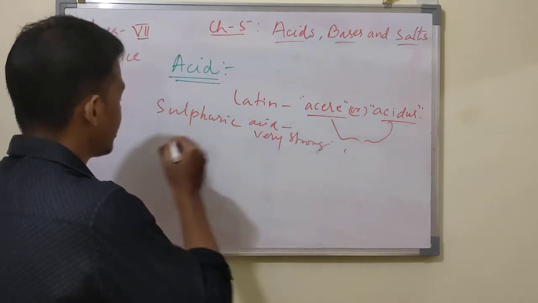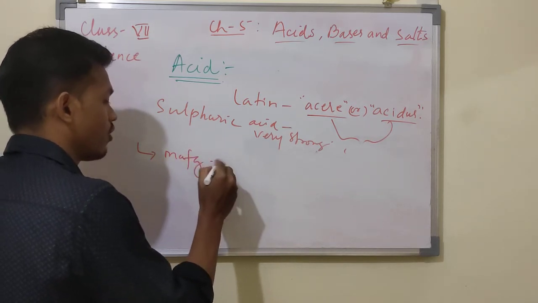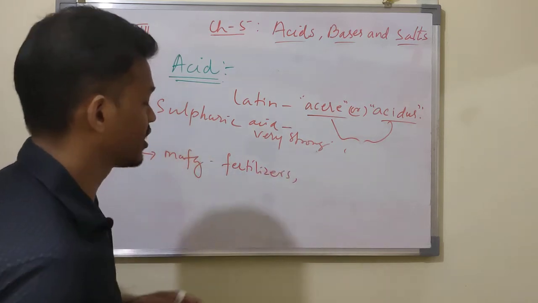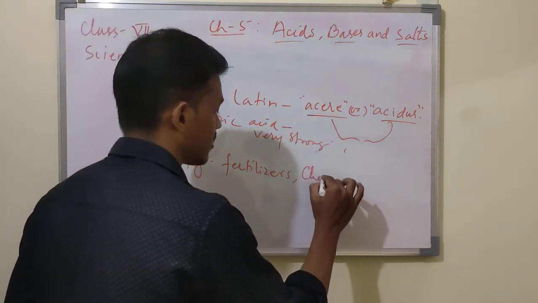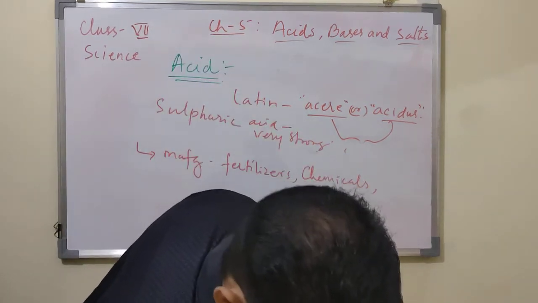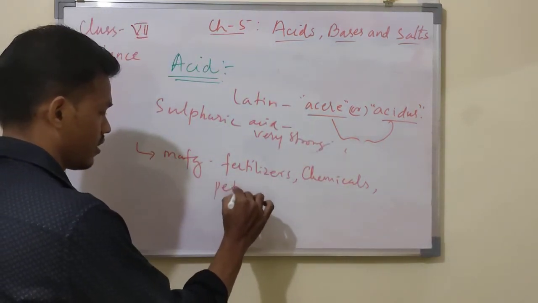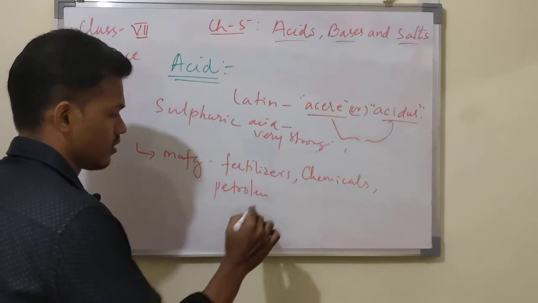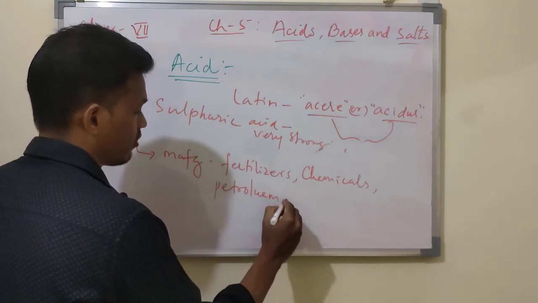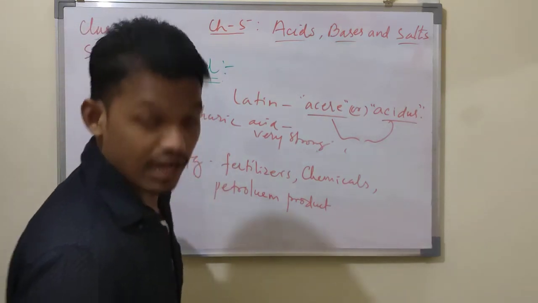Sulfuric acid is used for manufacturing of fertilizers, some chemicals, petroleum products, and also iron and steel.